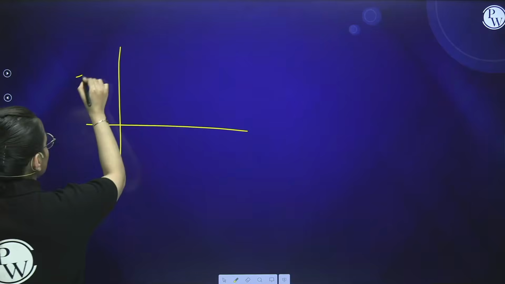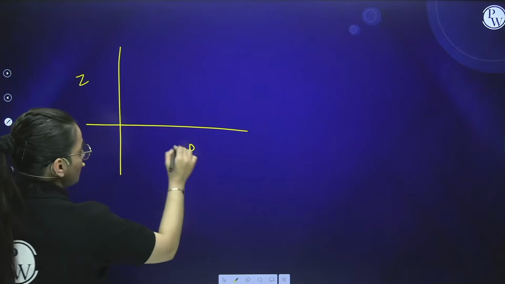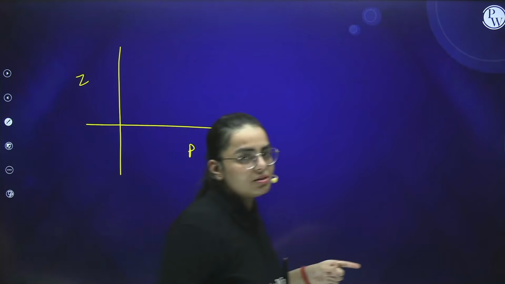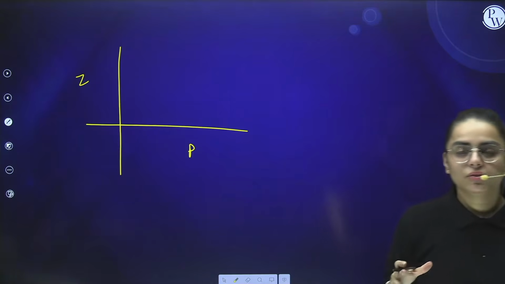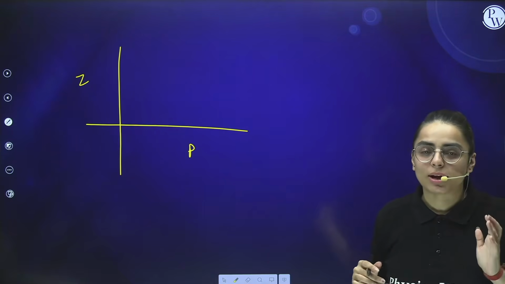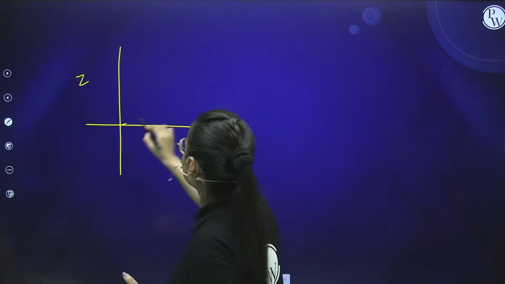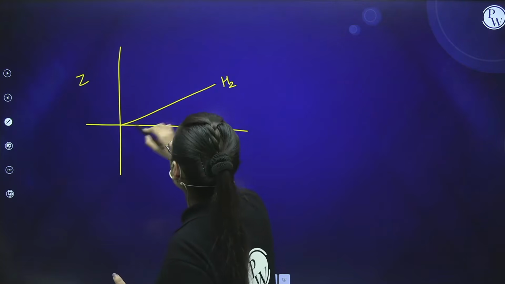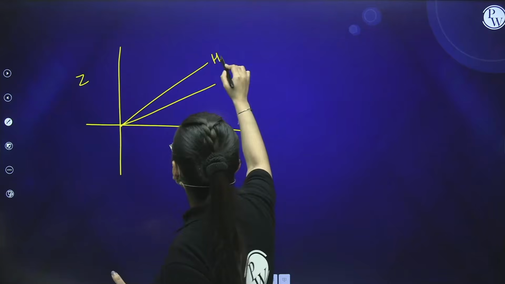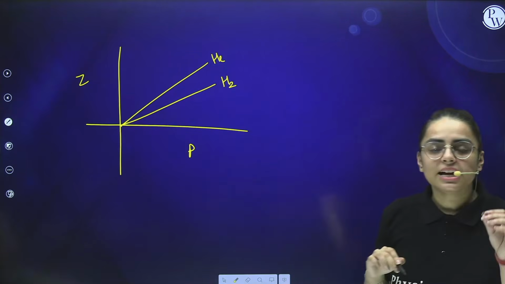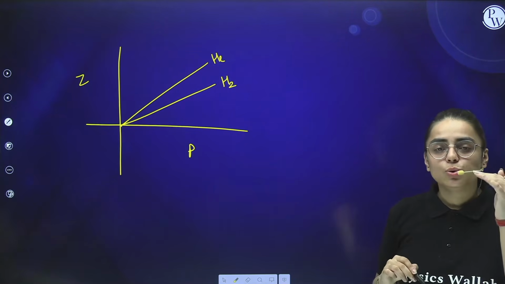This is the compressibility factor Z and this is the pressure P. As I have told you, for the ideal gas equation, the value of Z is 1. Now, if I take gas H2, the line comes out to be this. When I take helium, the line comes out to be this. But when the Z value, that means compressibility value, is less than 1.